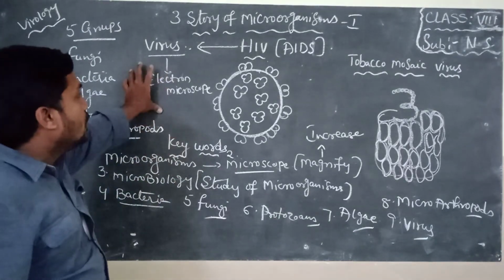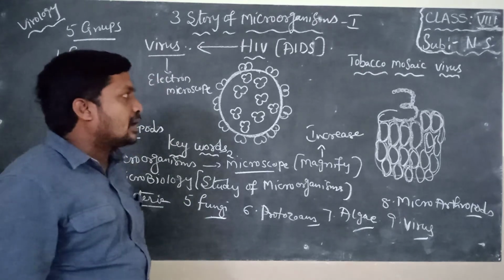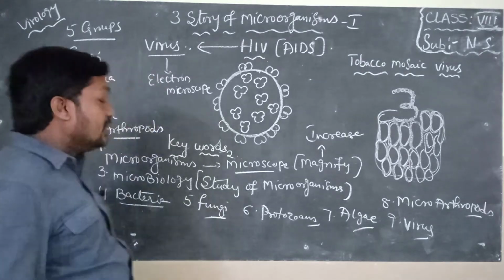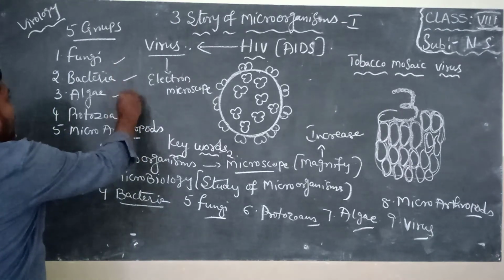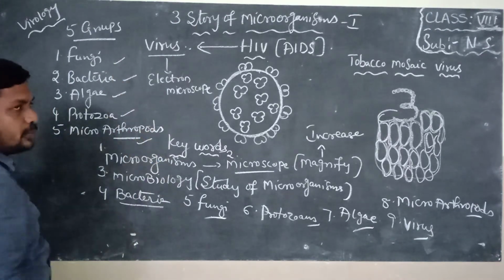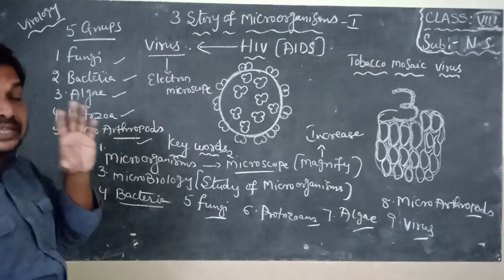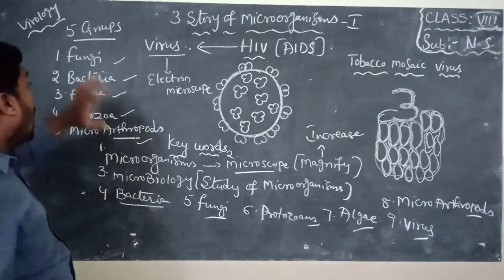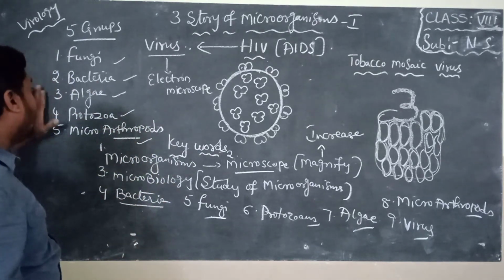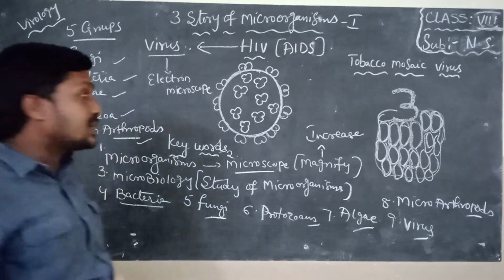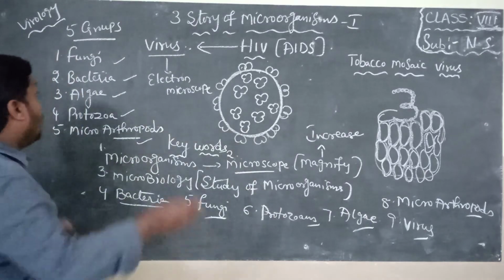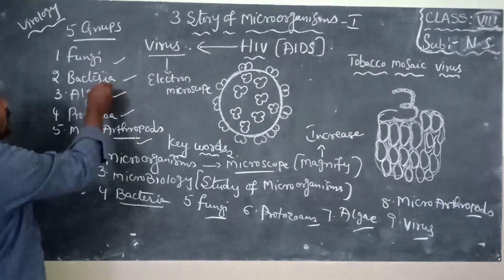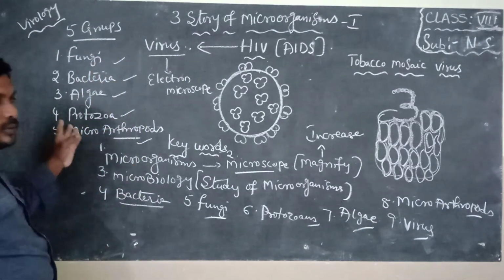So this is about the story of microorganisms part 1. In that we learned 5 groups of microorganisms, children: fungi, bacteria, algae, protozoa, microarthropods. In this lesson, we discussed how to observe fungi, bacteria, algae, protozoa, microarthropods. In the next class, that is story of microorganisms part 2, we have to discuss whether fungi are useful or harmful, bacteria are useful or harmful, protozoa are useful or harmful.